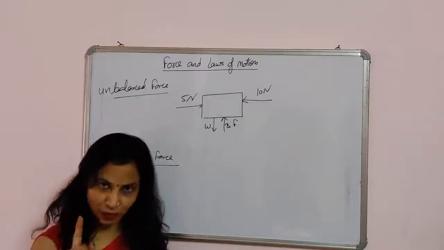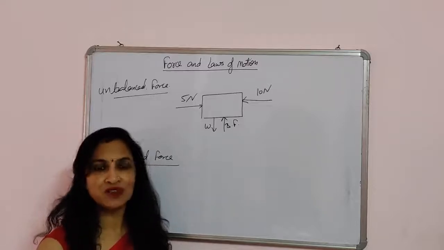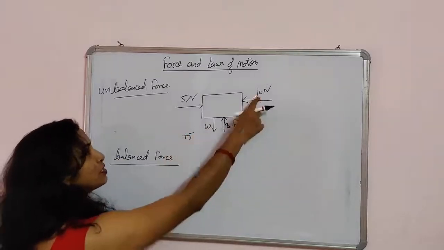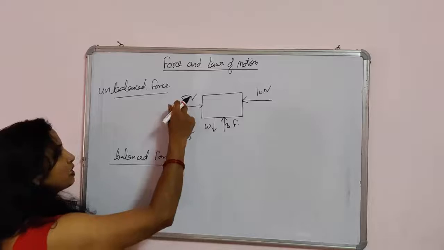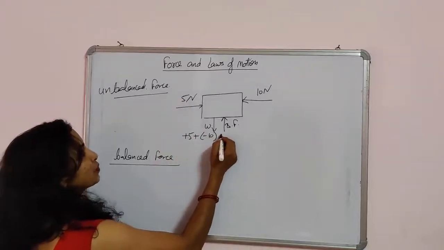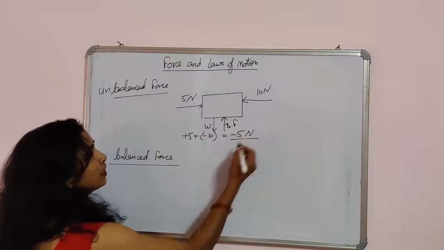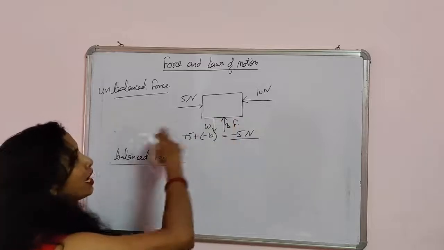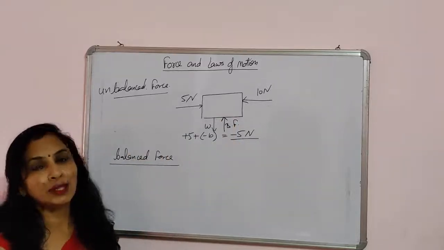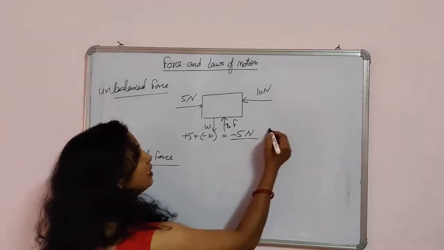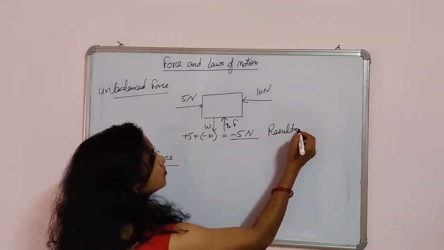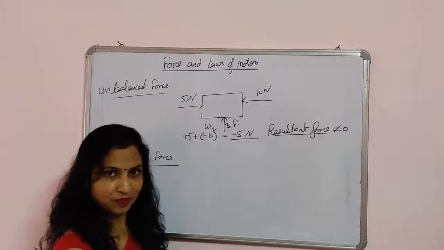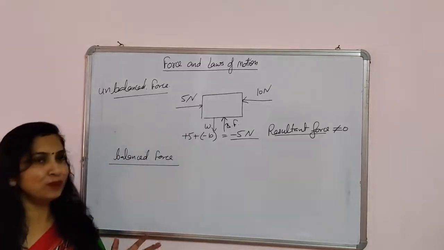Since force is a vector quantity, we always represent the force with a sign. Like if we represent this force by the positive sign, then we have to represent this force by the negative sign. So we will say plus 5 and minus 10 Newton. So what is the resultant force here? It is minus 5 Newton. The minus sign shows that the resultant force is acting in this direction. So this is called the unbalanced force, where the resultant force acting on a body is not equal to 0. And due to this unbalanced force, the body starts moving.